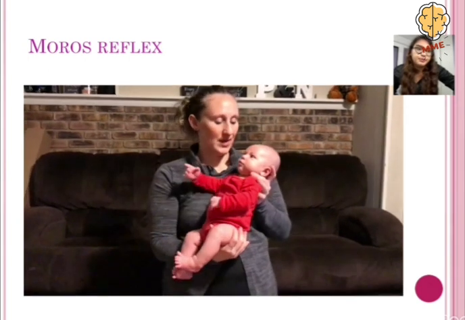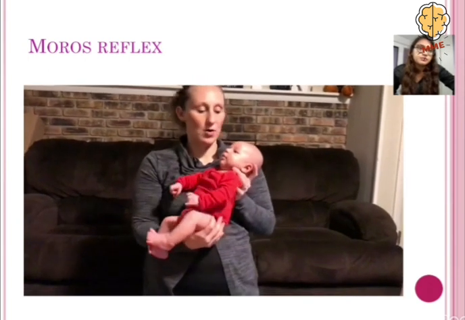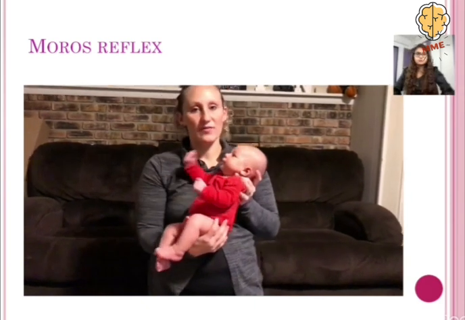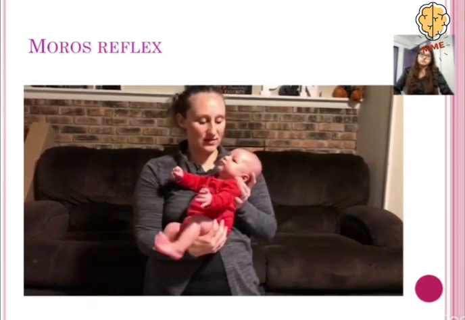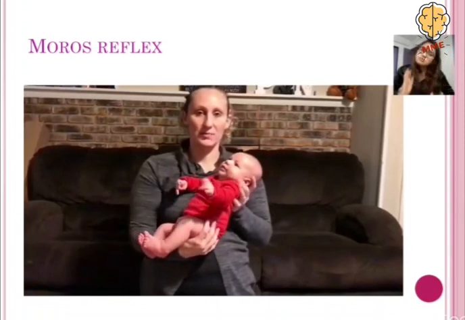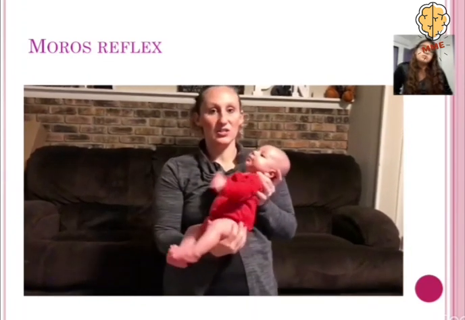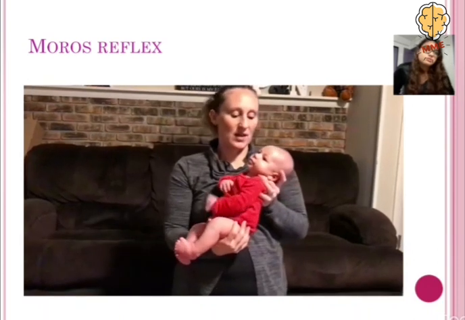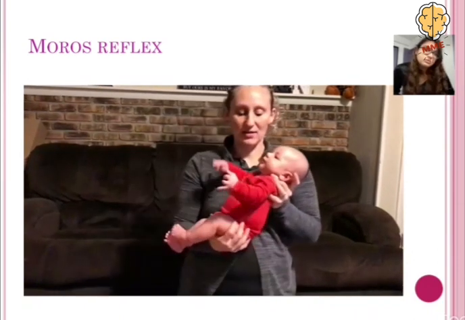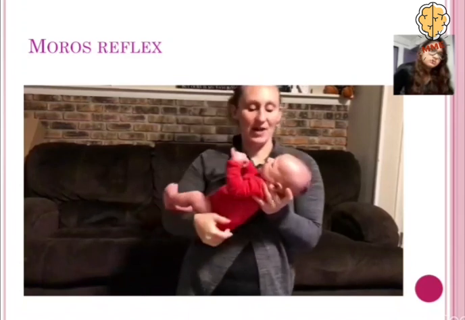Okay, so now we're going to check the Moro reflex. This is a startle reflex, so you might want to do this one near the end of your testing in case the kiddo becomes upset. The onset of this one is 28 weeks and the integration is 5 to 6 months. The procedure has you have the kid in midline and drop their head back.